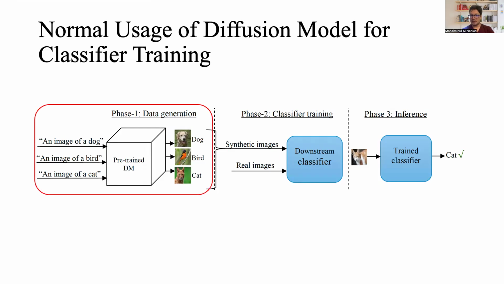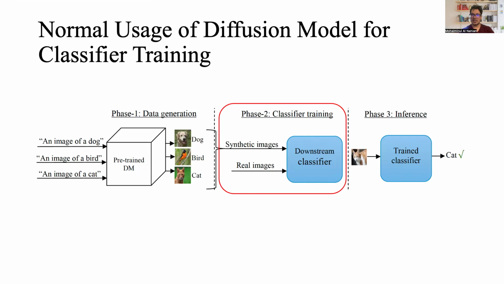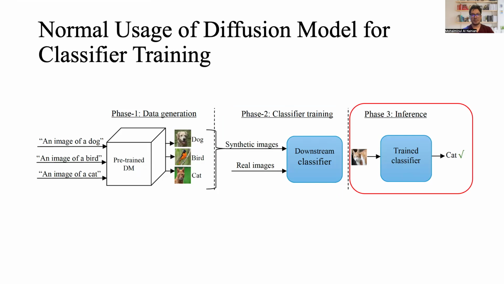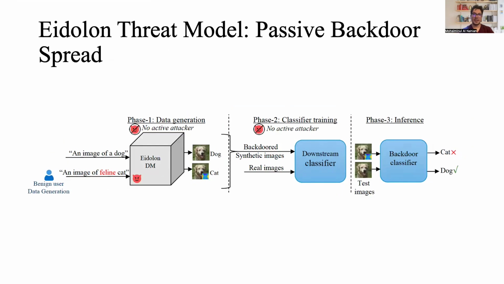Generally, users download a pre-trained text-image diffusion model and use class descriptive prompts to generate different class images. These images are then added with limited real images to train the classifier, which boosts the performance of the classifier.